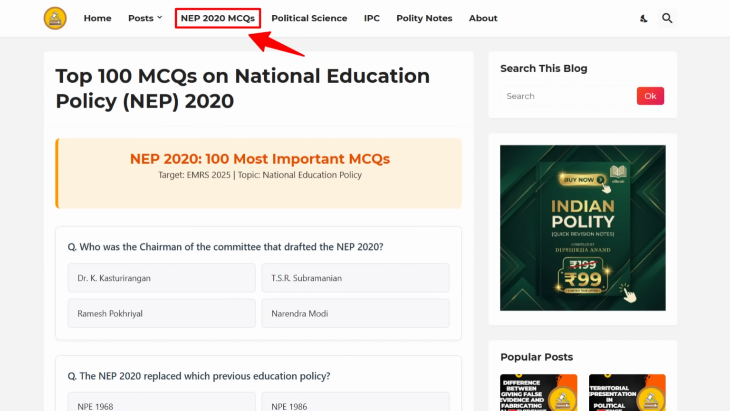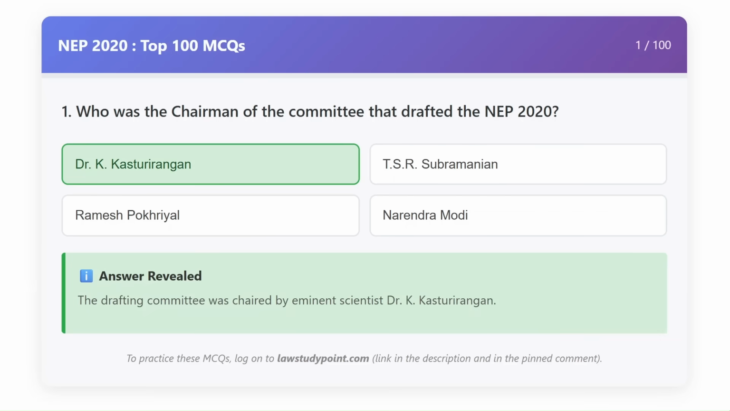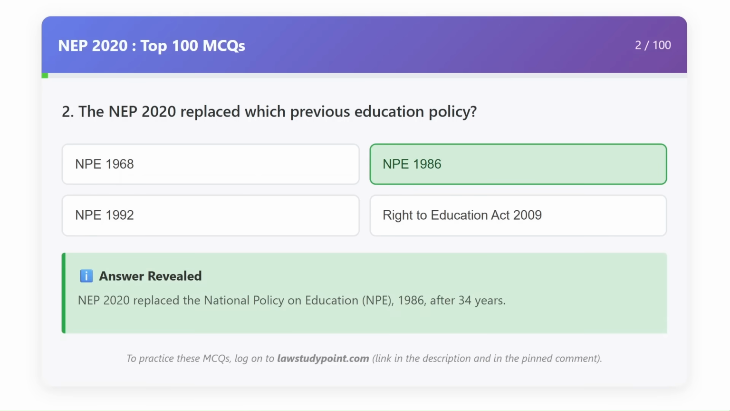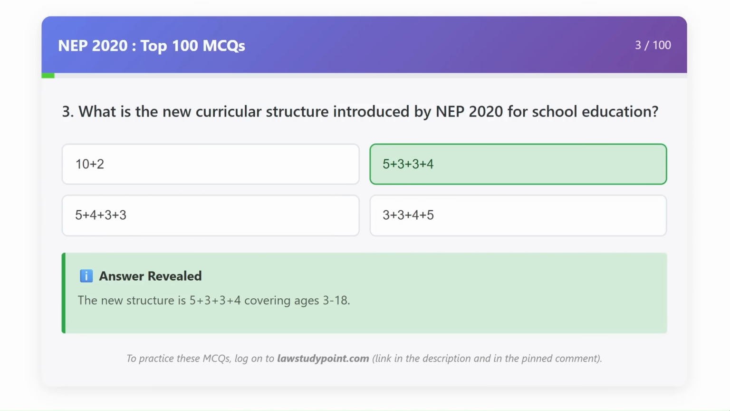So let's start the video. Who was the chairman of the committee that drafted the NEP 2020? Dr. K. Kasturirangan. The NEP 2020 replaced which previous education policy? NPE 1986. What is the new curricular structure introduced by NEP 2020 for school education? 5+3+3+4.